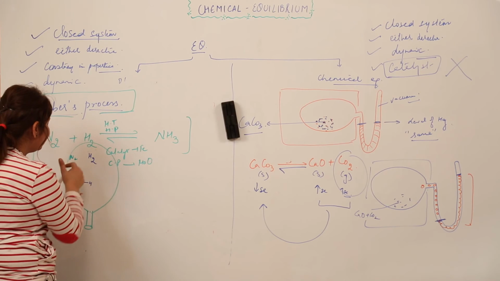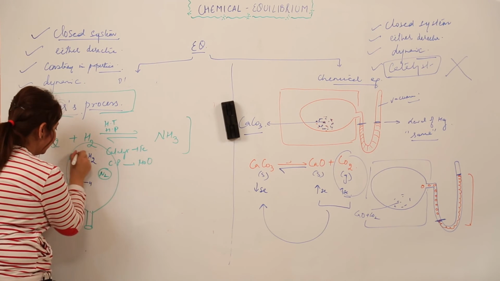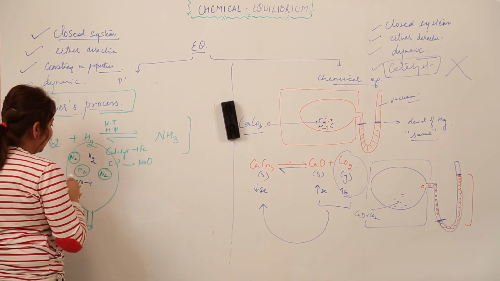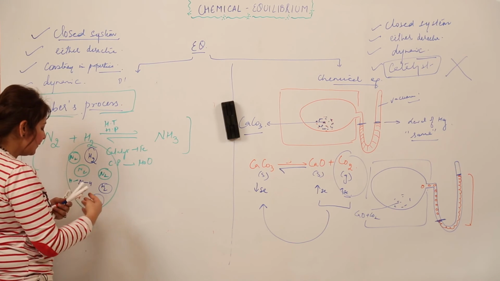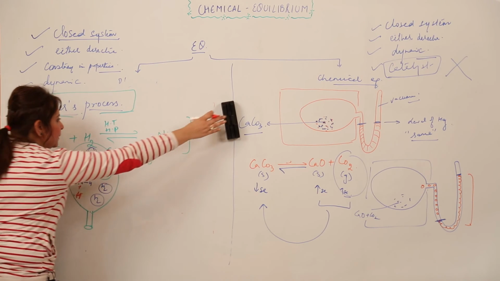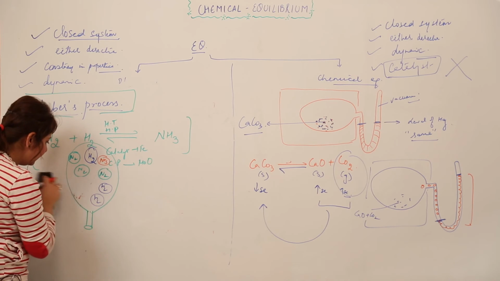So I have here so many N2 molecules, right? This is indicated by this, so many N2 molecules, and likewise I have so many H2 molecules, and we do have many ammonia molecules. I'm writing it with the red pen just to avoid confusion, right? I'm indicating ammonia with the red pen.